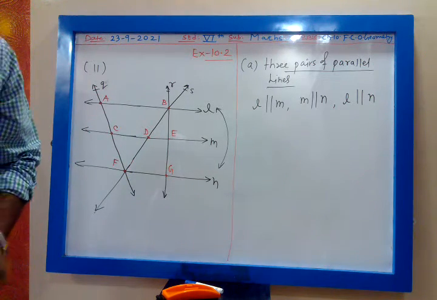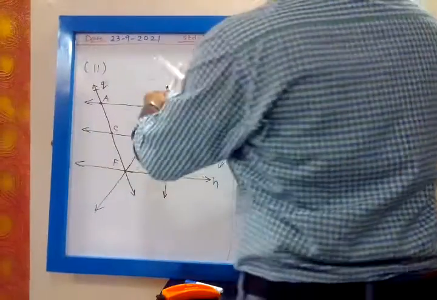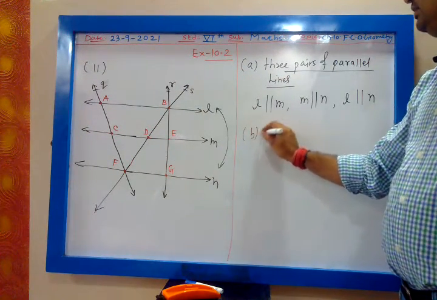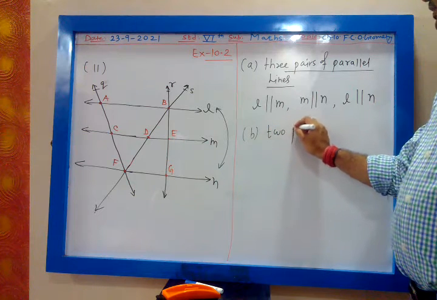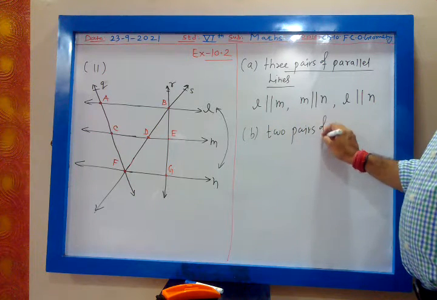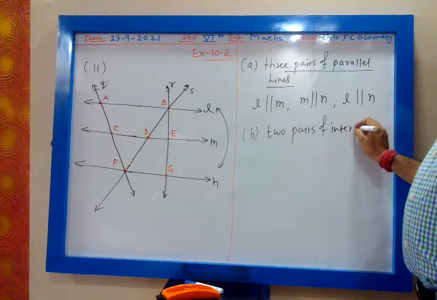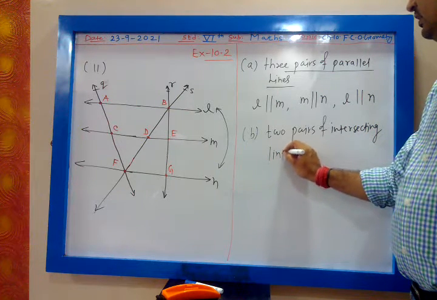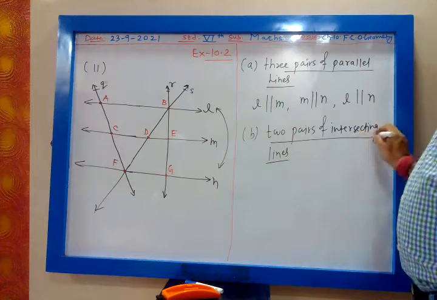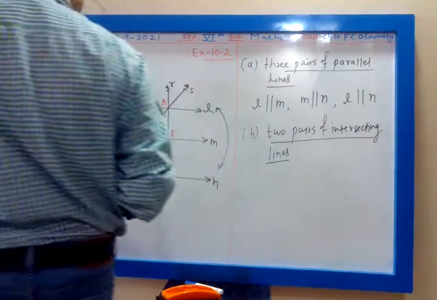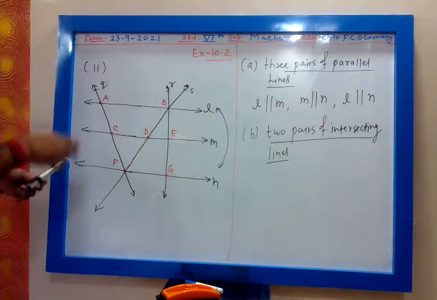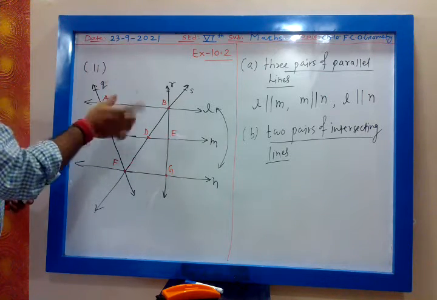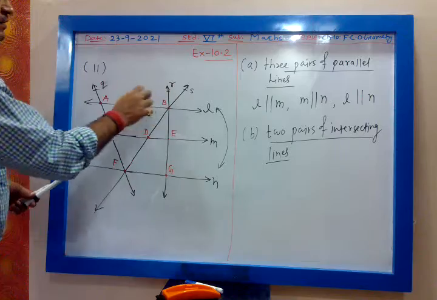Now two pairs of intersecting lines. Intersecting lines means this kind. Now tell me. QNS and RNS also, no?